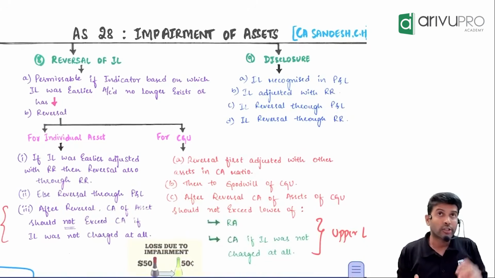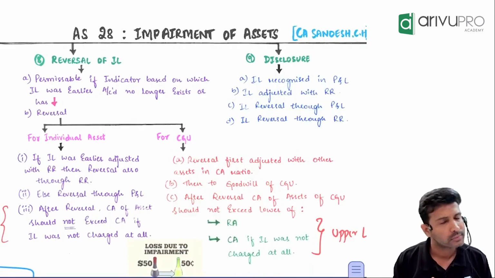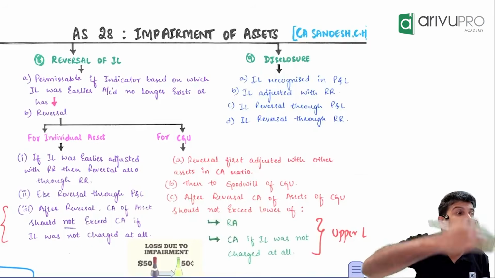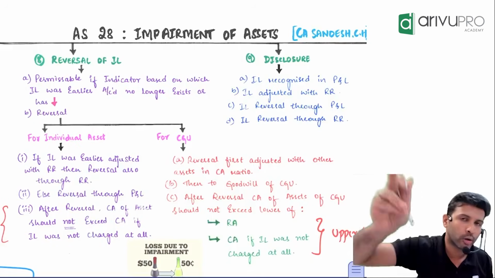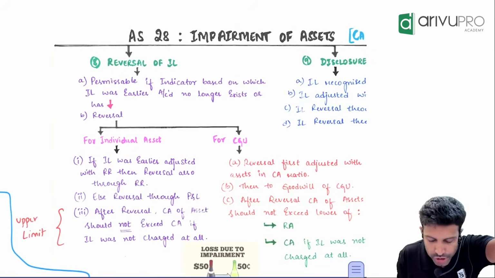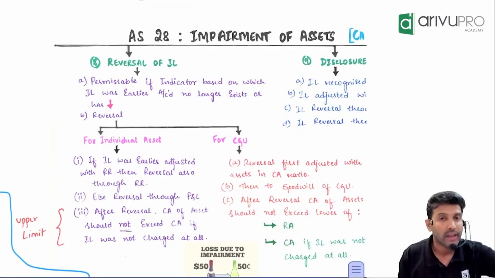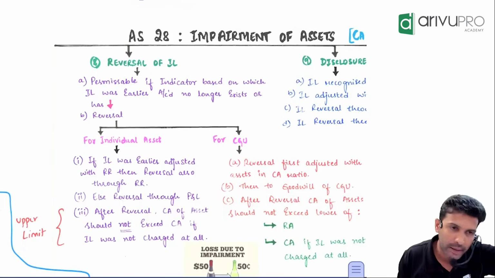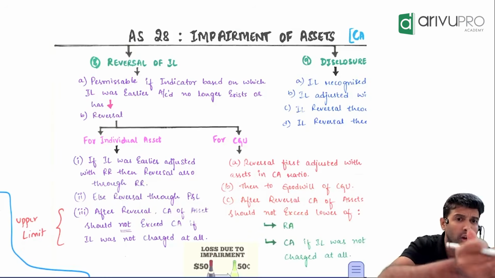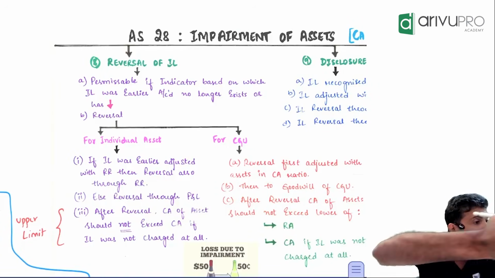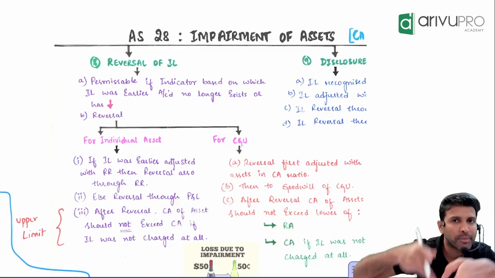So how do you reverse impairment loss, sir? That depends. Whatever you have done, you need to undo. So first check how you have charged the impairment loss, whether at individual level or CGU level. If it is an individual asset's impairment loss, you would have first booked the impairment loss, adjusted it with RR and then with P&L. Same thing you'll have to do here also.